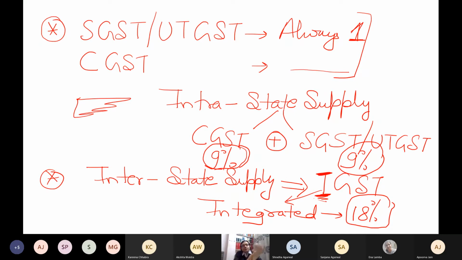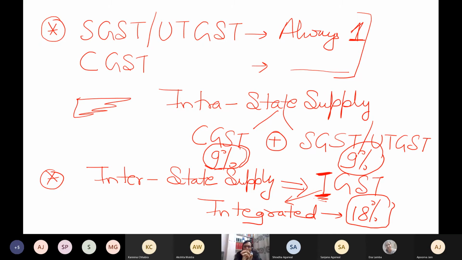This is another point. Intrastate supplies have center plus state or center plus union territory. Interstate supplies have only integrated tax. This is the point of intrastate and interstate.